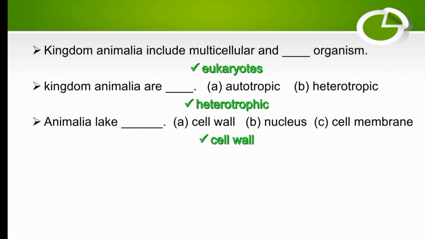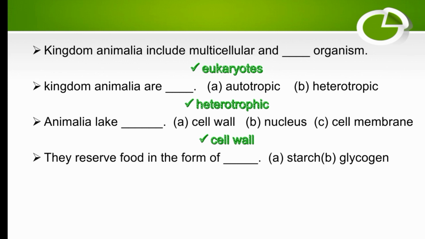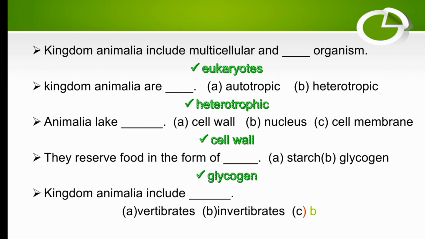Cell wall is only present in plants. They reserve food in the form of dash, starch or glycogen. So Kingdom Animalia reserve food in the form of glycogen. Kingdom Animalia include dash: vertebrates, invertebrates or both. So Kingdom Animalia include both vertebrates and invertebrates. So the right option is both.